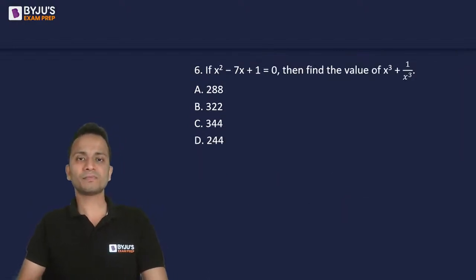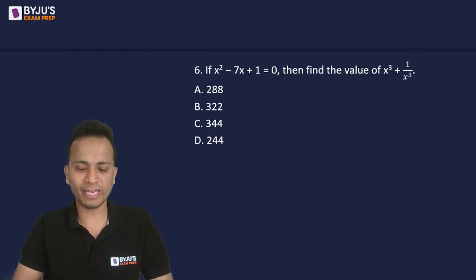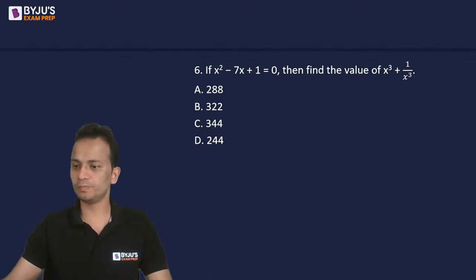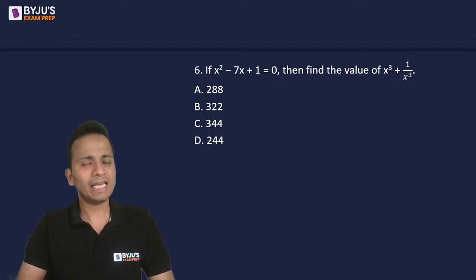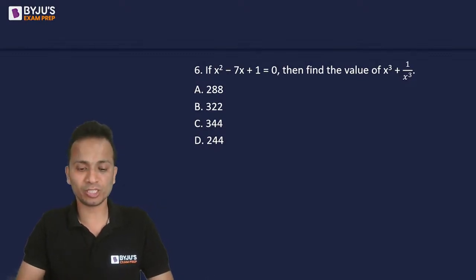Question number 6. X square minus 7x plus 1 is given as 0, and you have to find the value of x cube plus 1 upon x cube. Again, if you have studied algebra at least once, you should be able to do this question.